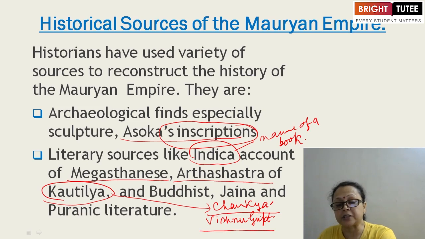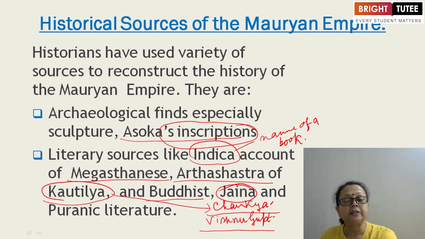Even the Arthashastra also gives the idea of how a ruler should rule the country. Other than that, Buddhist texts are there, the Jain texts are there, Puranic literature. What we have, the chapter was beginning only with that, the Rig Veda. We have the 4 different Vedas: Rig Veda, Samveda, Yajurveda, Atharvaveda. These are the 4 important Vedas.